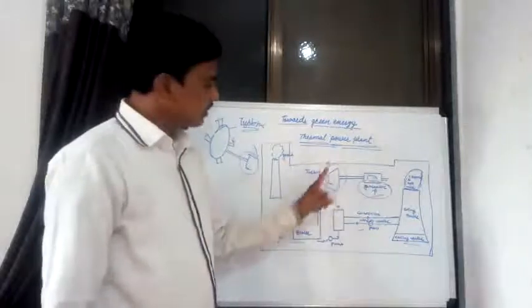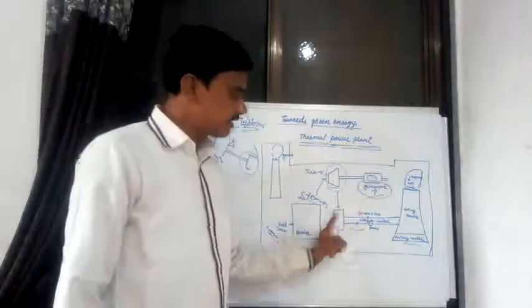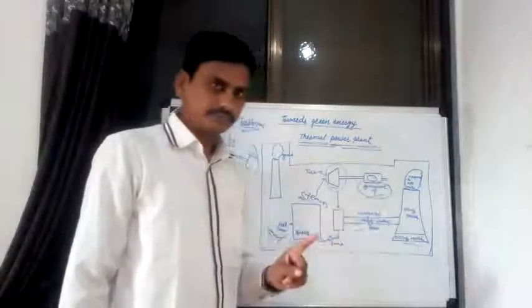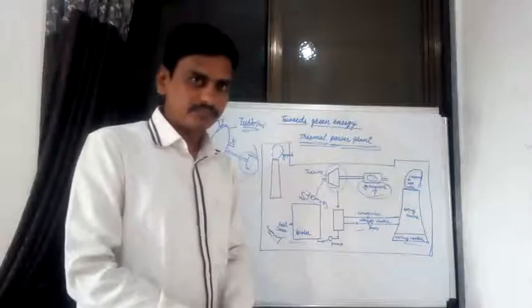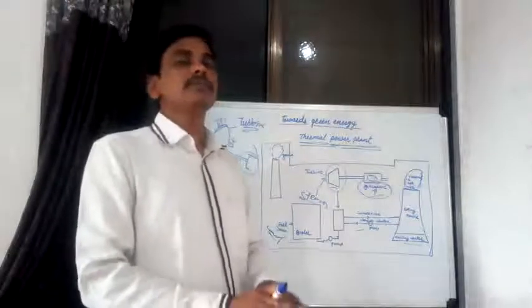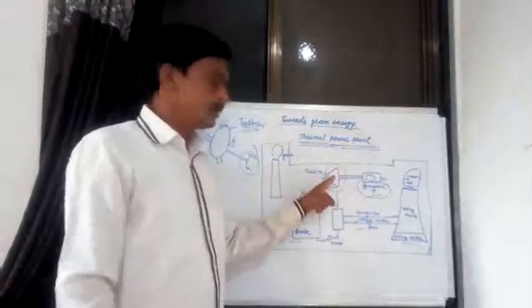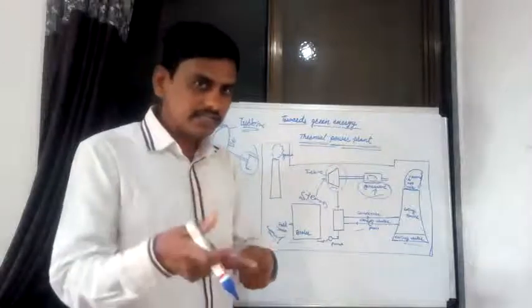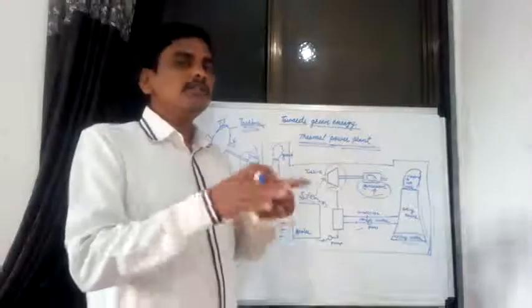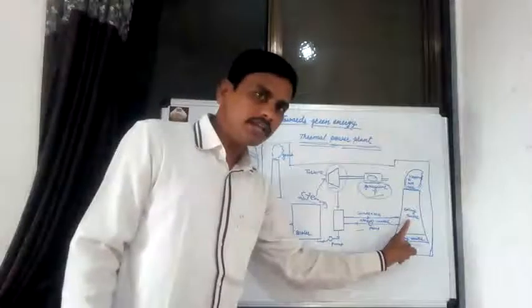Again, this steam passes through the condenser into the cooling tower as low temperature, low pressure steam. The high pressure steam flows onto the turbine, the turbine rotates to generate electricity, and then the low pressure steam enters into the cooling tower.